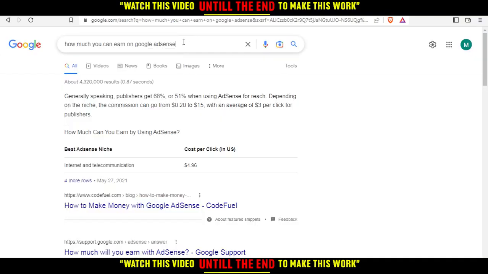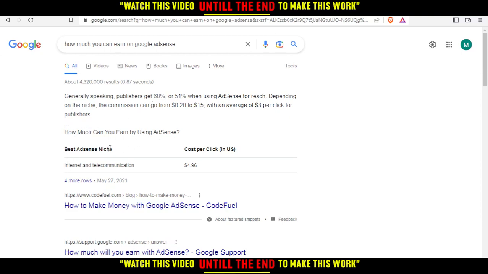As you can see here, when you type on Google how much you can earn on Google AdSense, they say, generally speaking, publishers get 68% or 51% when using AdSense for Search, depending on the niche. The commission can go from $0.20 to $15, with an average of $3 per click for publishers. So how much can you earn by using AdSense?